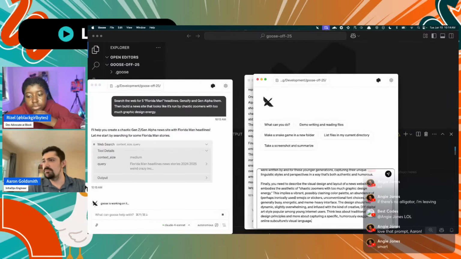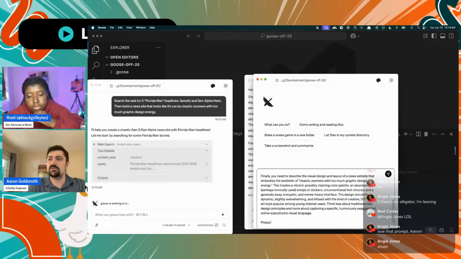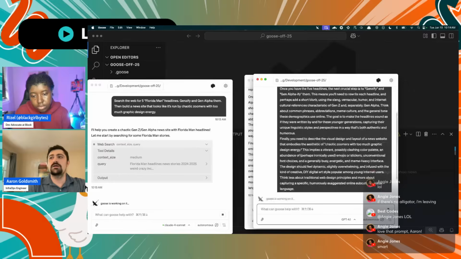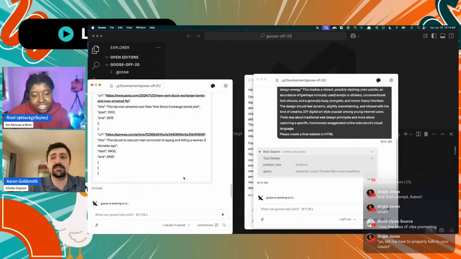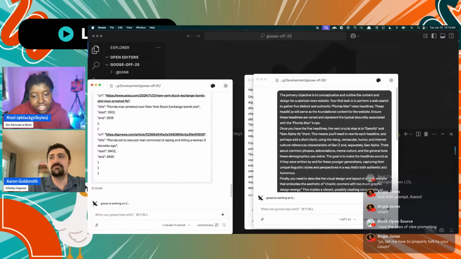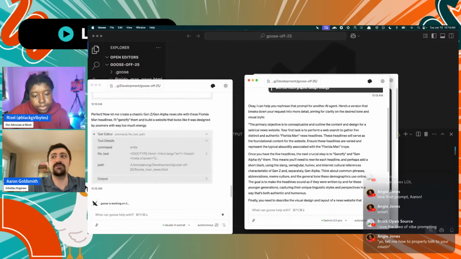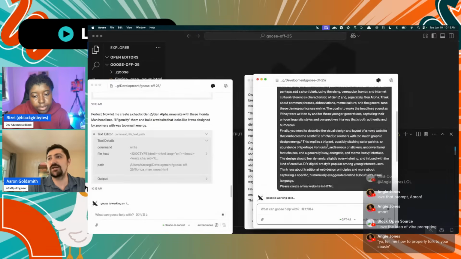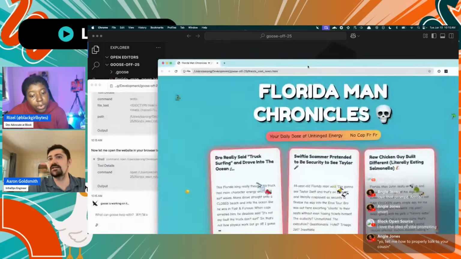Let me see. So I'm just going to say at the bottom, please. This is just to kind of speed it up. This one is still searching for results, or summarizing the results over here. And this one has Gemini, which I really like for writing. I think it writes really well, so it can articulate what I have in my head pretty quickly. This one already has something. It already made something.